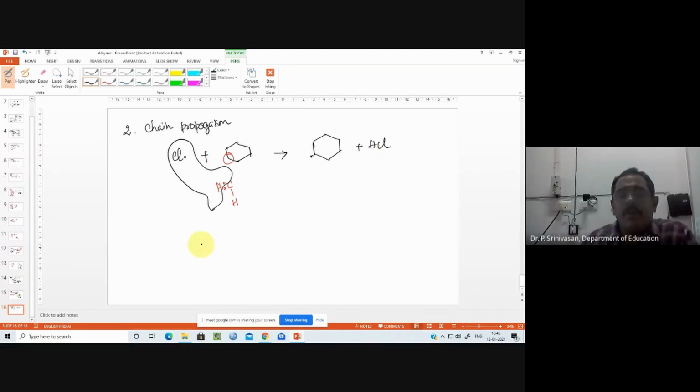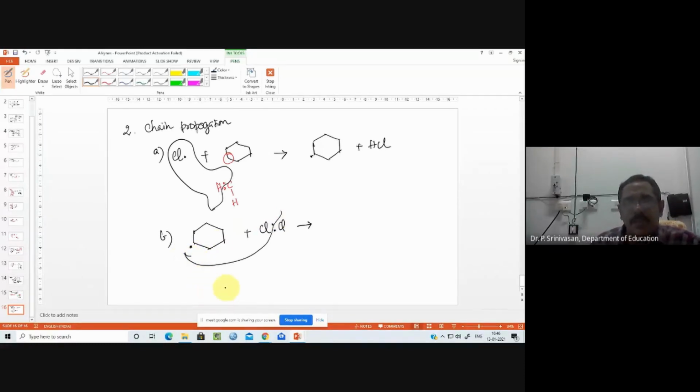In chain propagation we have 2 steps. This is 2A, and another: this cyclohexenyl radical reacts with another chlorine molecule. See here, again the transfer of only 1 electron. A species with 1 electron joins here. I think in previous classes I said, if you put a double-headed arrow, it is the movement of 2 electrons.